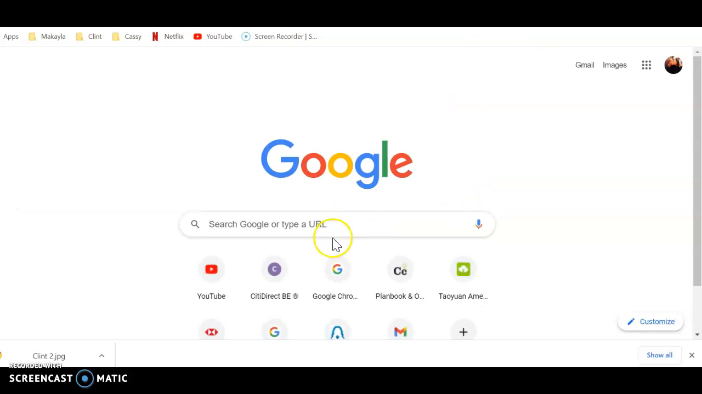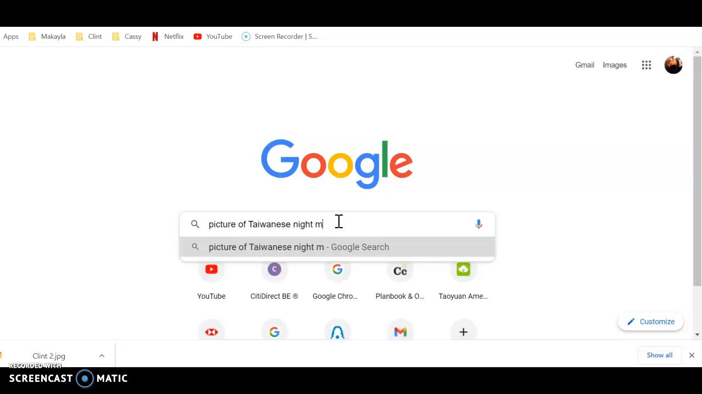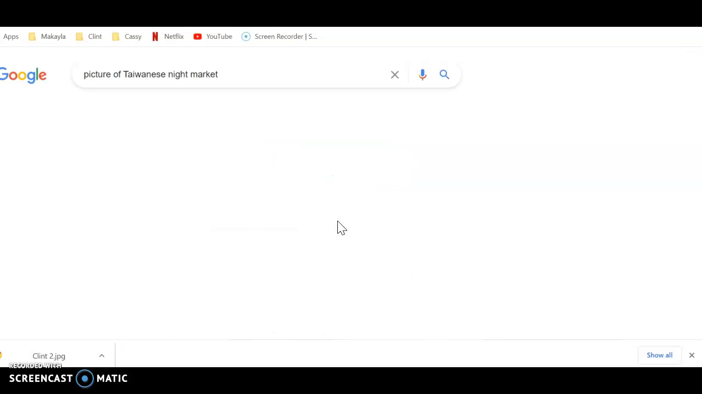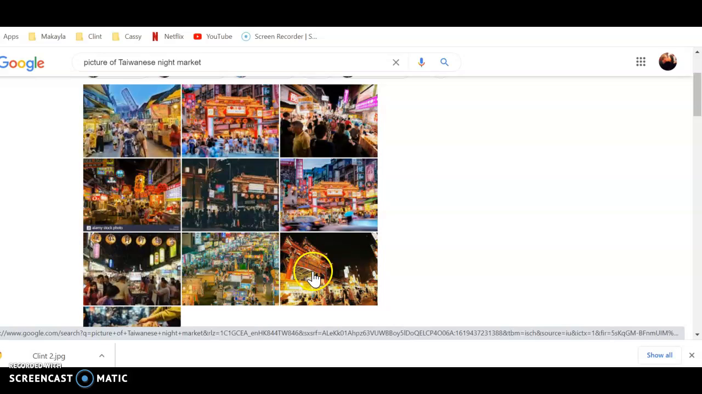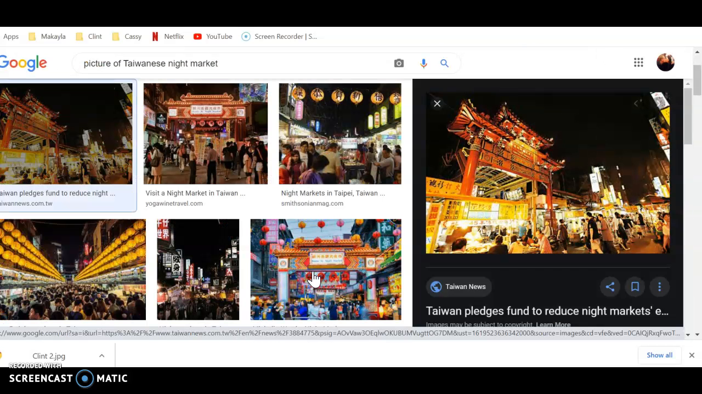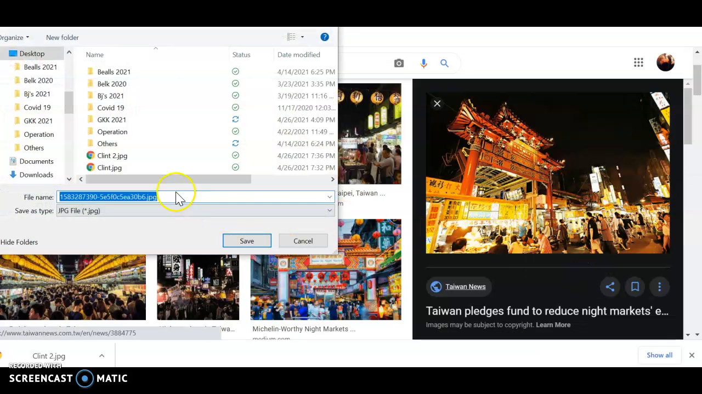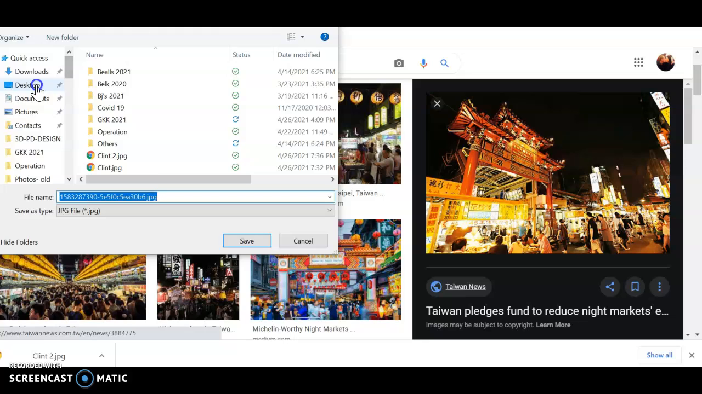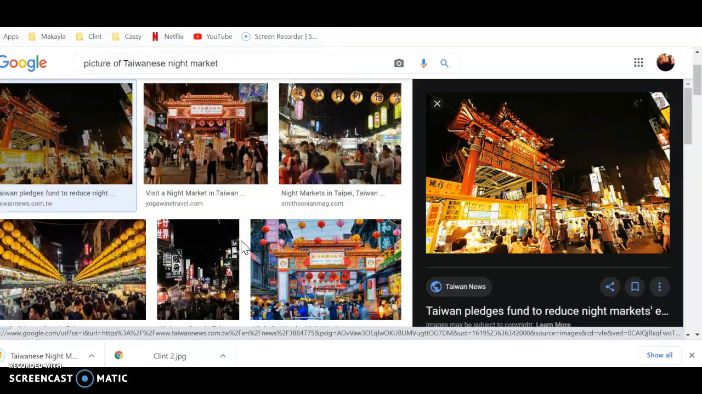So let's go up here and find a picture of Taiwanese night market. So as we all know, the night markets here are amazing. So I will use one of these pictures. I will save it. Go here and Taiwanese night market. Okay, so I saved it.